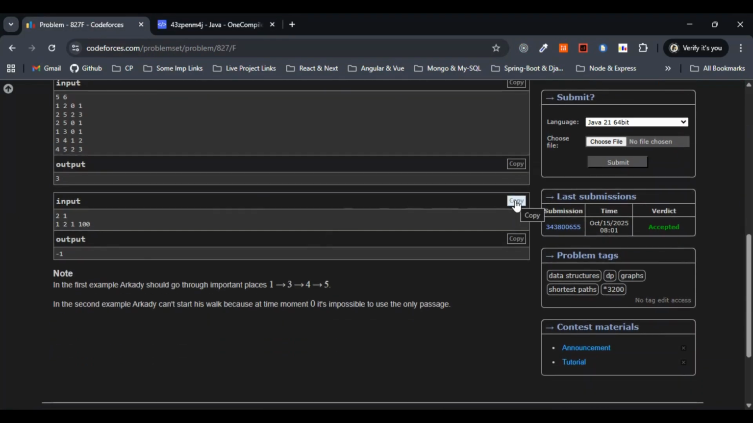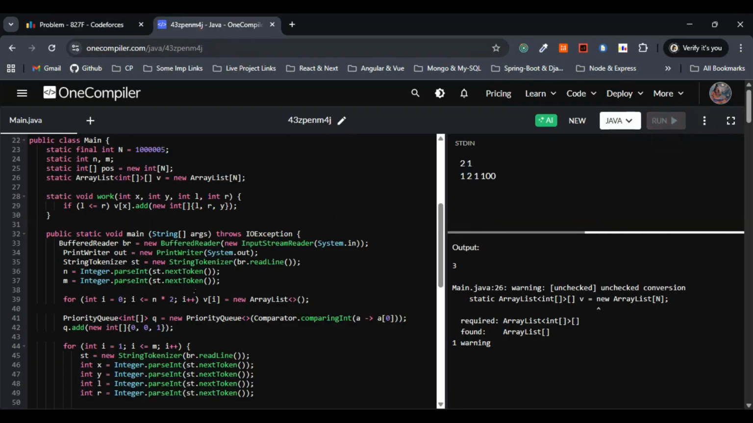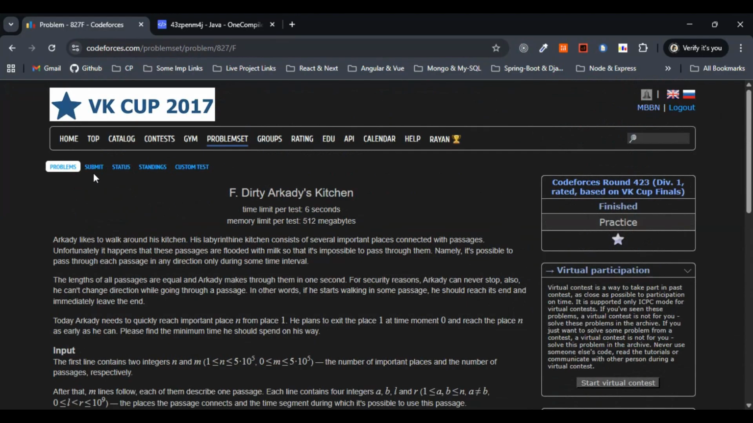Now let's do one thing. Let me copy this one. The output that I need to get here is -1. Let's check the same here. Yeah, we are getting the correct output. Let me copy this one entirely. Let me hit the submit button here.